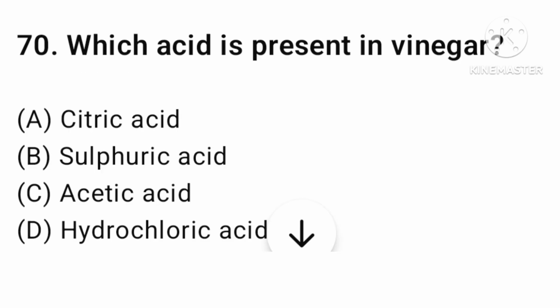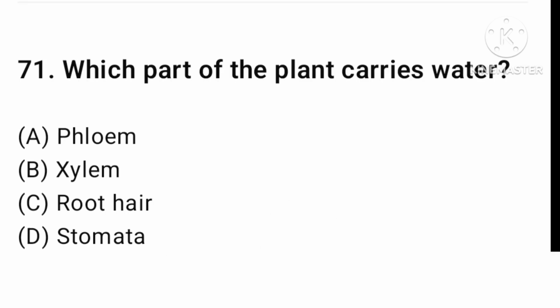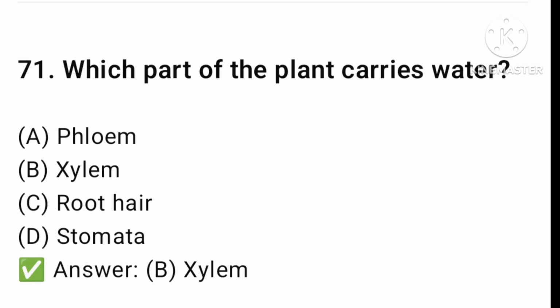Next question. Which acid is present in the vinegar? Citric acid, sulfuric acid, acetic acid, or hydrochloric acid? The answer is option number C, acetic acid. Let's find the next question. Which part of the plant carries water? Phloem, xylem, root hair, or stomata? The answer is option number B, xylem.